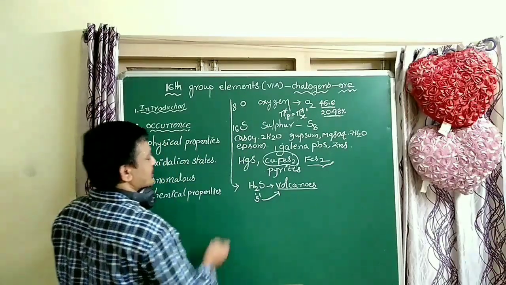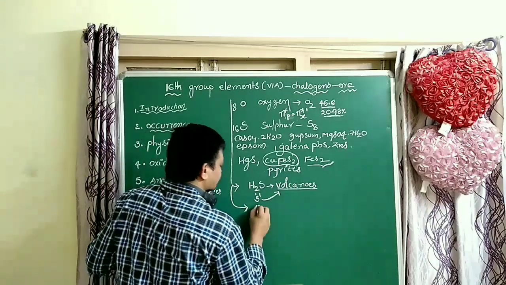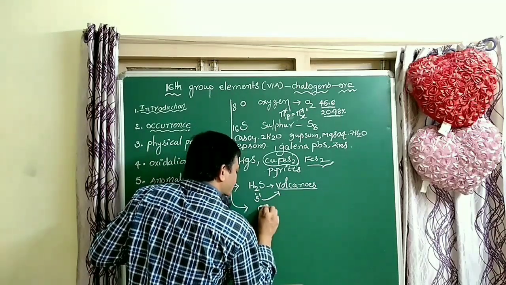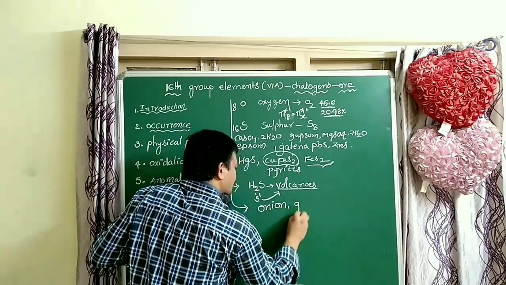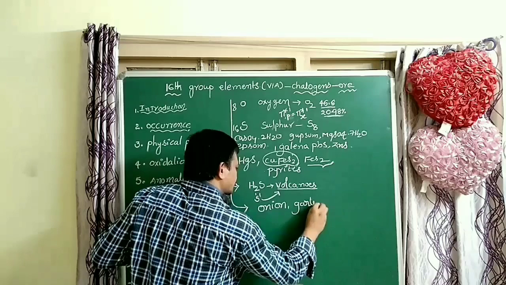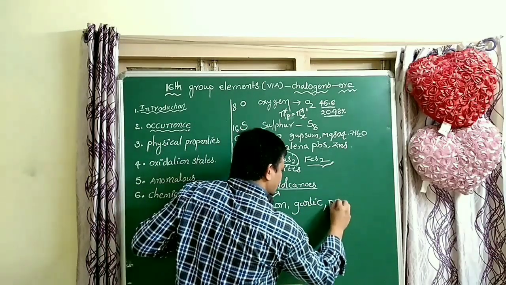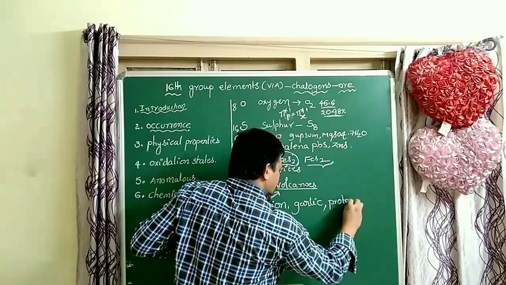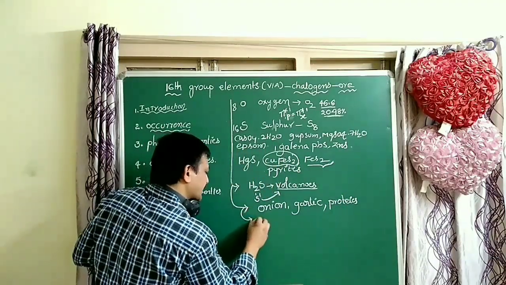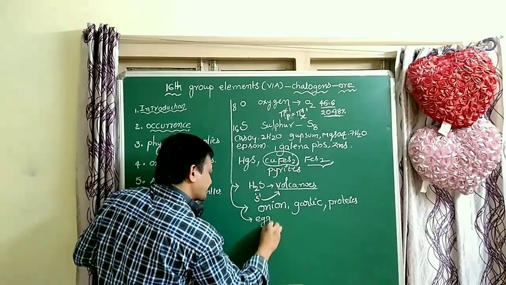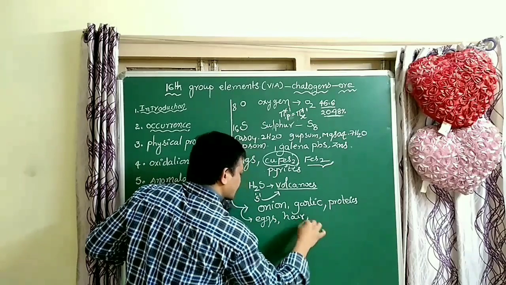Sulfur also occurs in very small amounts in onion and garlic, proteins, eggs, hay, wool.